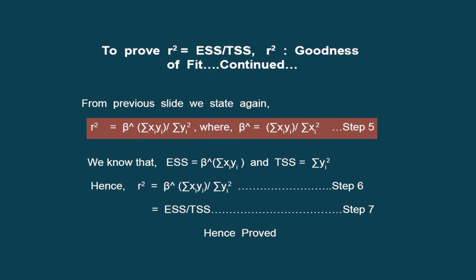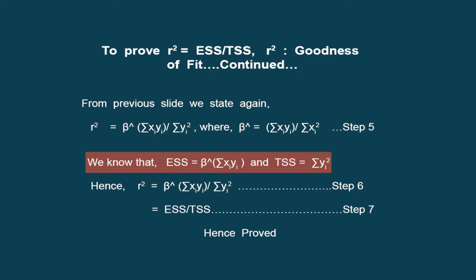Now we continue this proof. From the previous slide we repeat step number 5 in this slide once more so that we can get clarity of the matter. So we repeat step 5, where we write down the expression of R square once again, which is given by beta hat summation of xi yi divided by summation of yi square. Now what do we know? We know that explained sum of squares is the numerator, which is already derived, and total sum of squares is summation of yi square. So these two expressions are known to us.